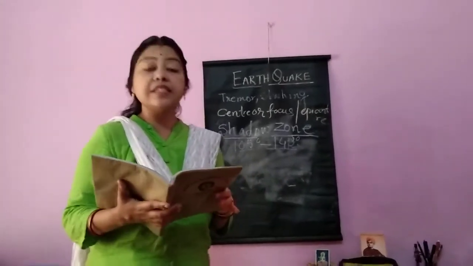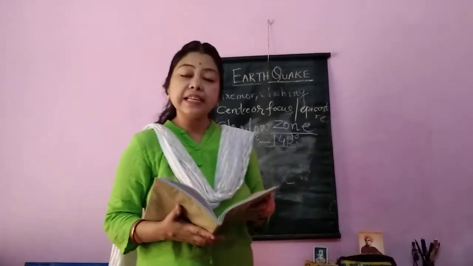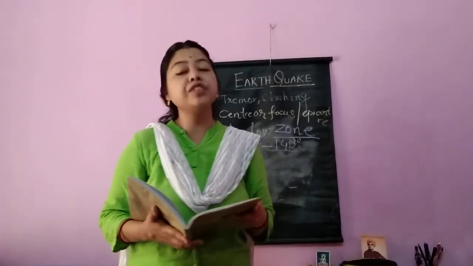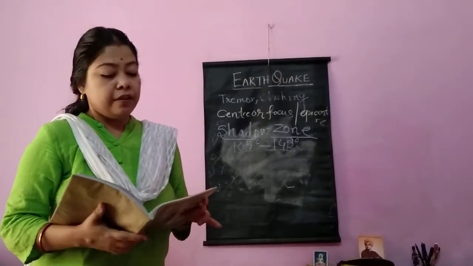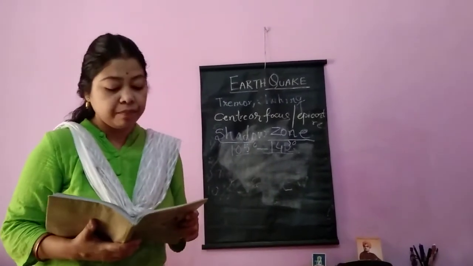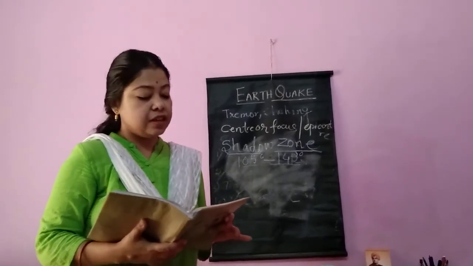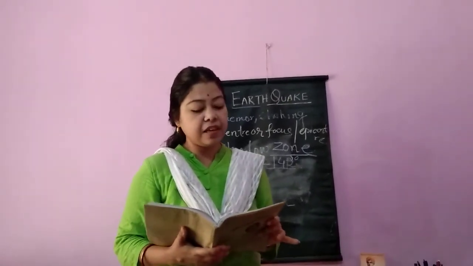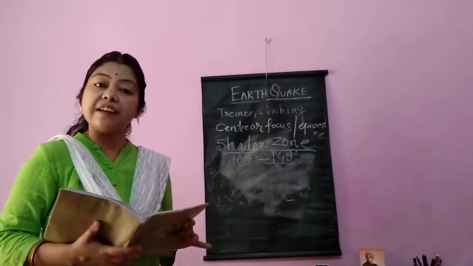There are 3 scales and instruments: seismograph, Mercalli scale and Richter scale, which are used to measure the intensity of earthquake. Seismograph is an instrument by which the earthquake shocks are recorded. See the picture. In this instrument, a pen traces on a revolving drum where a graph paper has been attached.